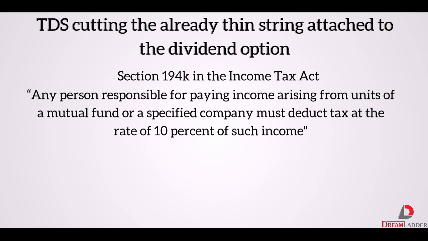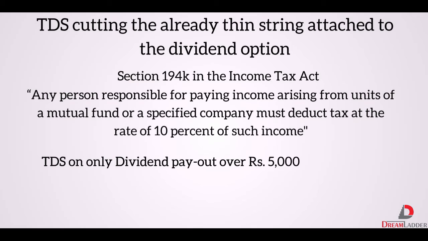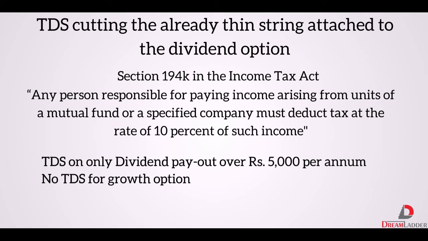It was later clarified that a TDS will be imposed on only the dividend payout over 5,000 rupees per annum, and no TDS shall be required to be deducted by the mutual fund on income which is in the nature of capital gain. This gives another reason for the investors to shift to the growth option and avoid the deduction of TDS from the profit.